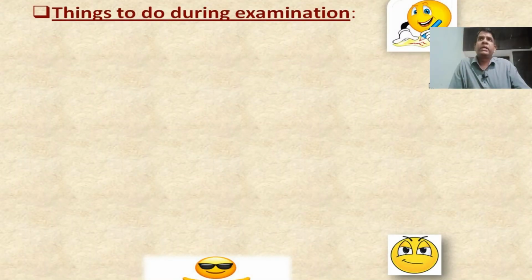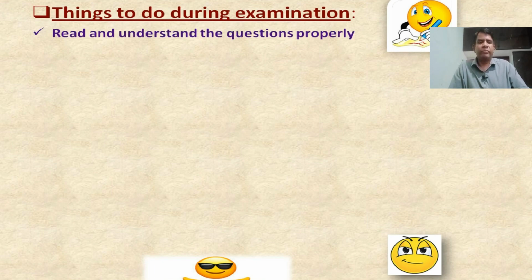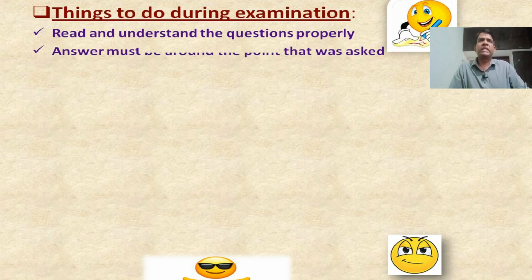Okay, students. Things to do during examination. So here, let us see what are the important things that you have to do during the examination. First of all, whenever you open the question paper, read and understand the question paper properly. That's a very important step. Read 2 times, 3 times and understand properly, then go for writing. Without that, don't go for writing. Because if you write something wrong initially itself, that will give a bad impression to the examiner.